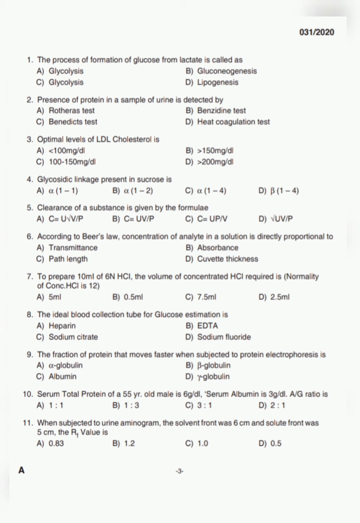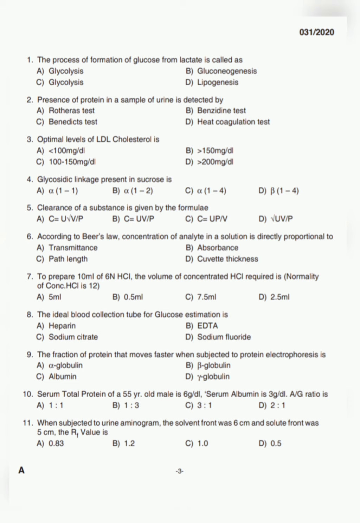Next question. The ideal collection tube for glucose estimation is. Four options are there. Option A heparin, option B EDTA, option C sodium citrate and option D sodium fluoride. Heparin is used for blood gas analysis and EDTA is used for routine work. Sodium citrate is best for ESR and sodium fluoride is used for glucose estimation. So the answer is option D, sodium fluoride.